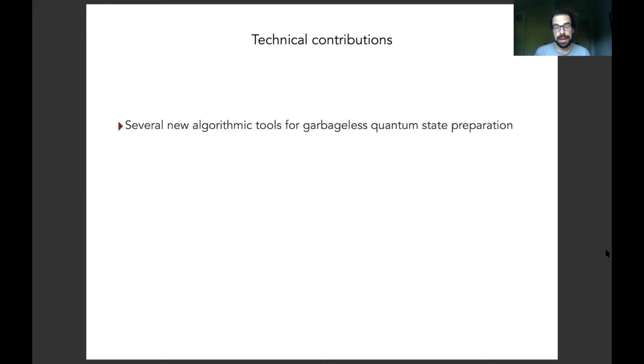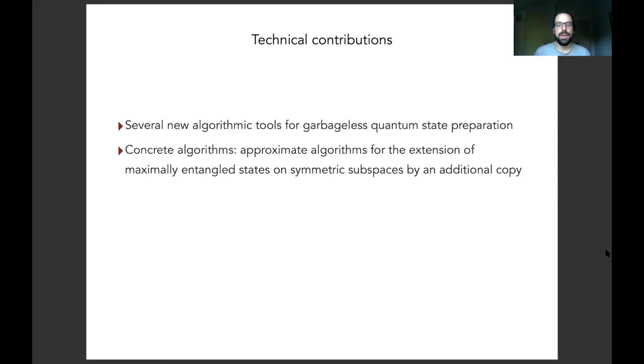This is important because now such an algorithm can actually be run in superposition, right? I can supply a superposition of descriptions, and then the output will be a superposition of pairs, description and the state. And this is important for implementing this isometry. Using these routines for garbageless quantum state preparation, we devise a concrete algorithm that can implement this extension of this maximally entangled state on two symmetric subspaces by an additional copy.